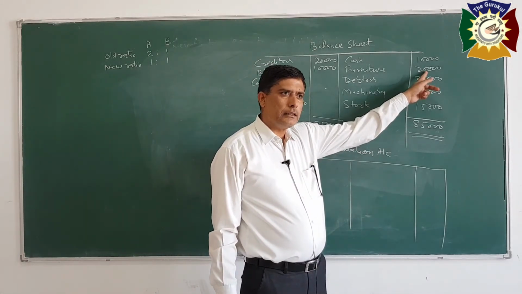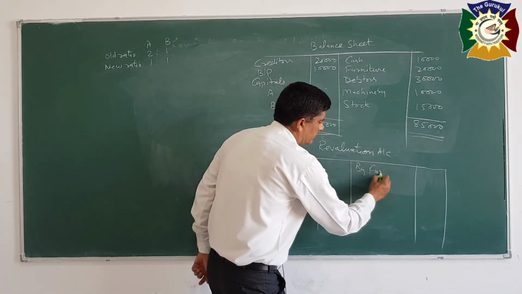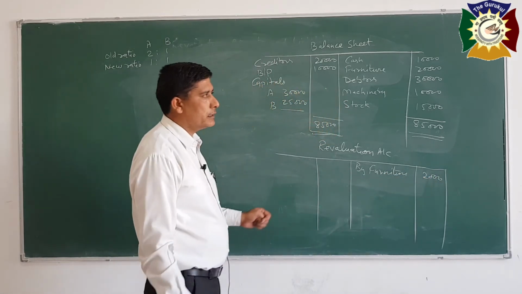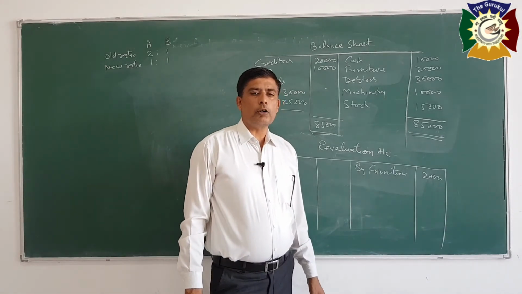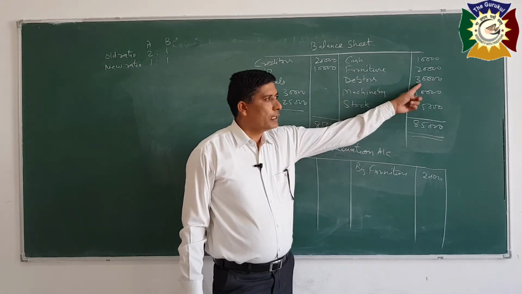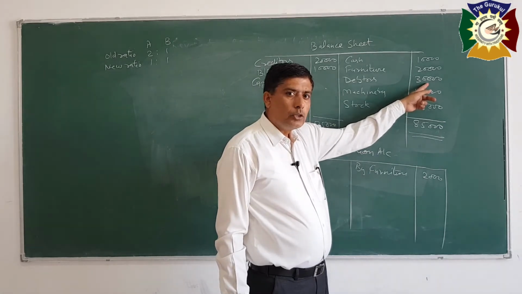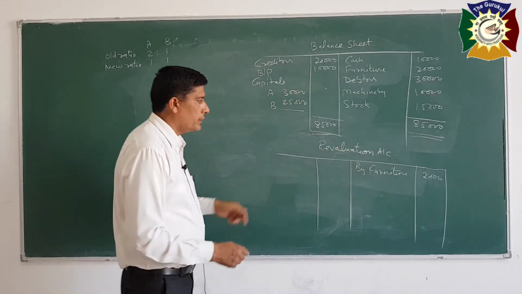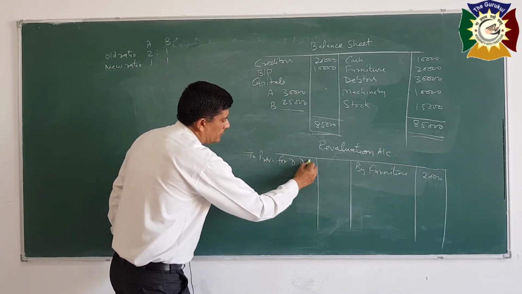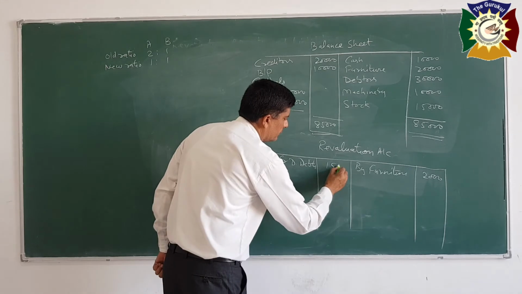When the value of an asset increases, we will record it to the credit. So you will write here by furniture 2000. Another adjustment is given: create a provision for doubtful debts at the rate of 5% on sundry debtors. Sundry debtors are 30,000, create a 5% provision. So 5% of 30,000 will be 1500. So when a new provision is created, you will record it to the debit, provision for doubtful debts 1500.